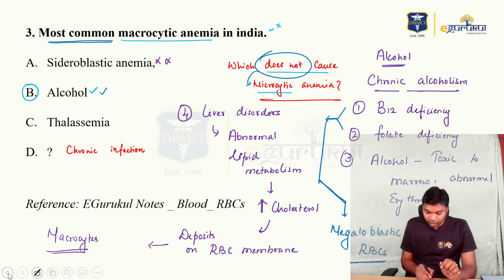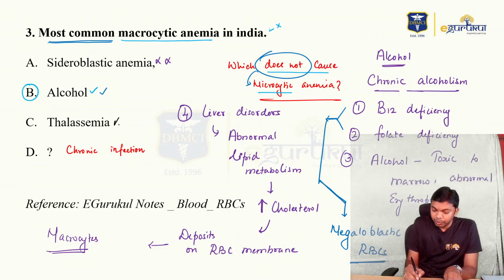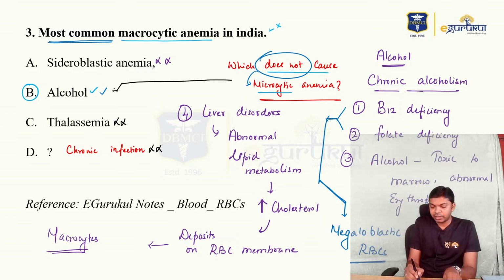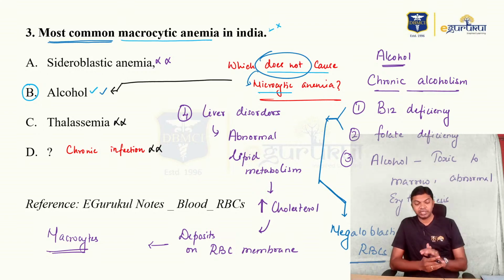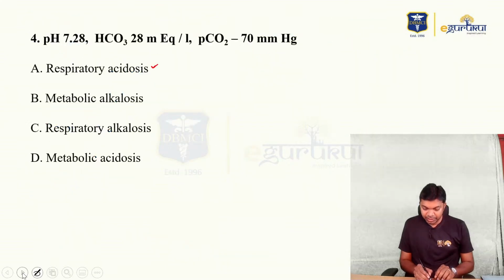So guys, in all these conditions, if you put together, you have thalassemia that produces microcytic anemia, chronic infection that produces microcytic anemia. So the only anemia which does not cause microcytosis, the right answer is going to be alcohol. That's the right answer for this question, guys. Fine. Let's move on to the next question.